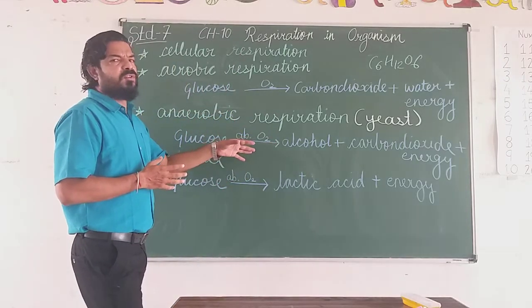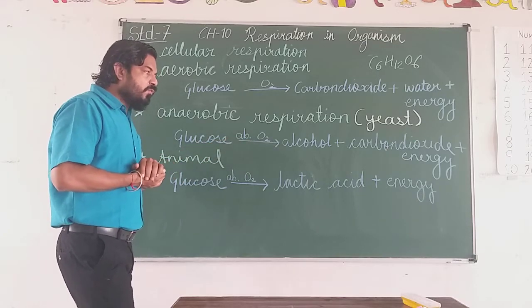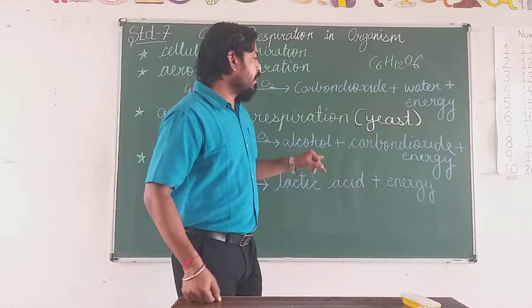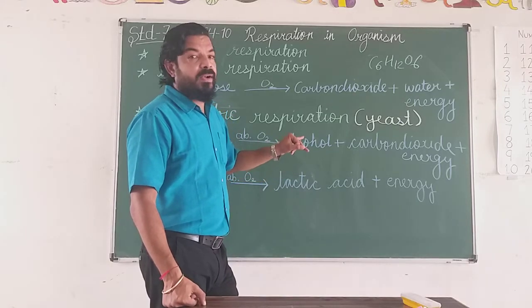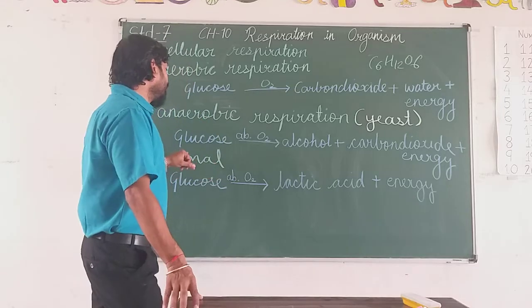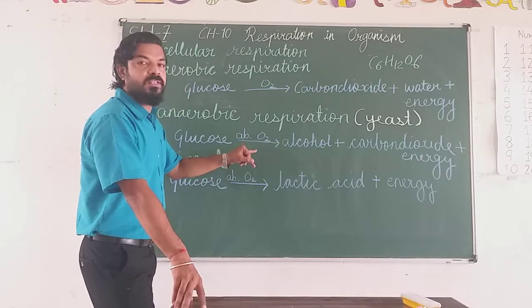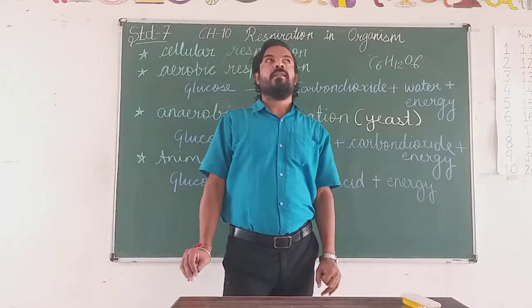First, it doesn't require oxygen. It has the glucose, and it gives alcohol. This alcohol is used to prepare wine and beer. So from glucose in the absence of oxygen you get alcohol, also carbon dioxide and energy.